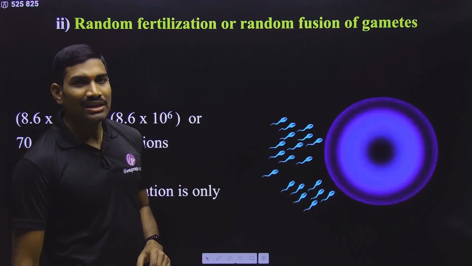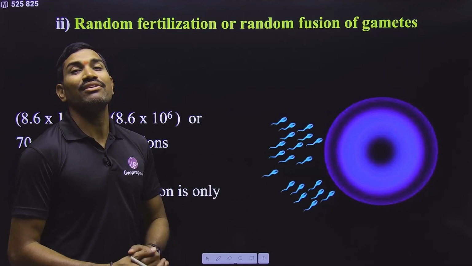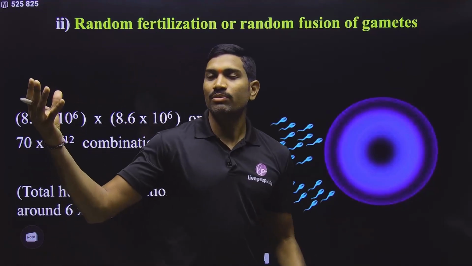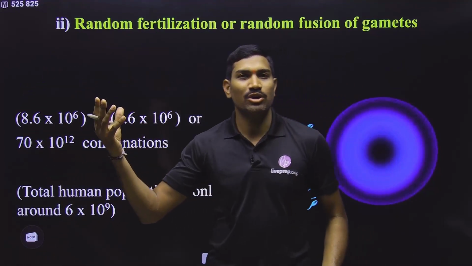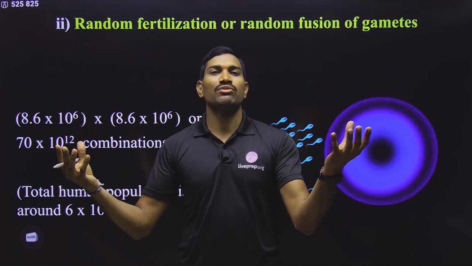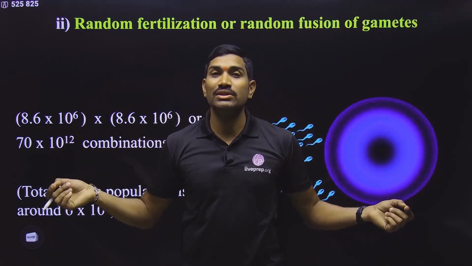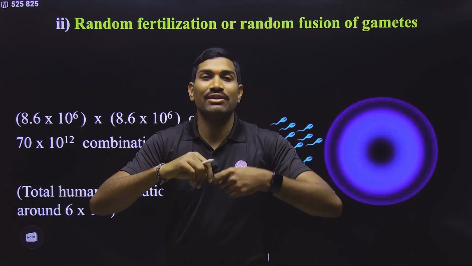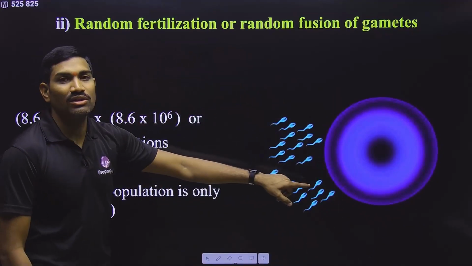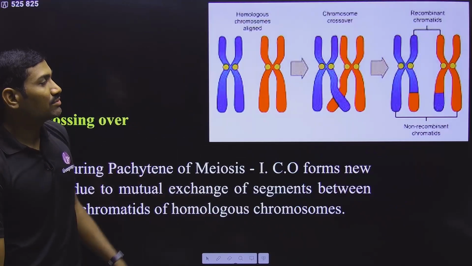Clear? Next one is the random fusion or random fertilization process. See, 2 to the power 23 different types of male gametes are possible in human male, and 2 to the power 23 different types of female gametes are possible. One of these, so which one? Random again. So this is random fertilization. So random fertilization is further causing some variations here. This is also one important thing.